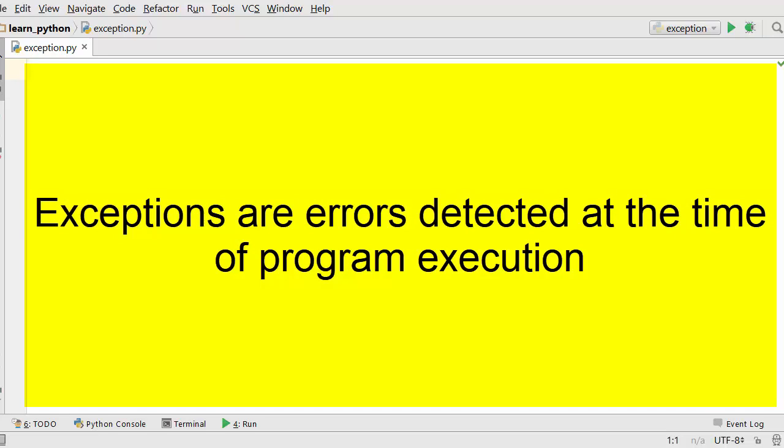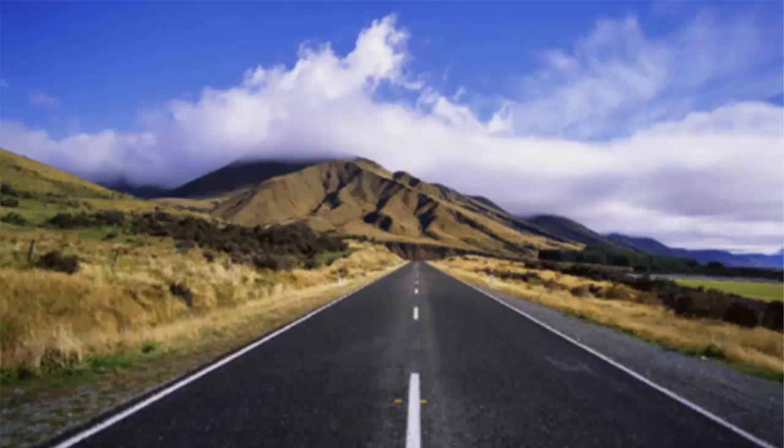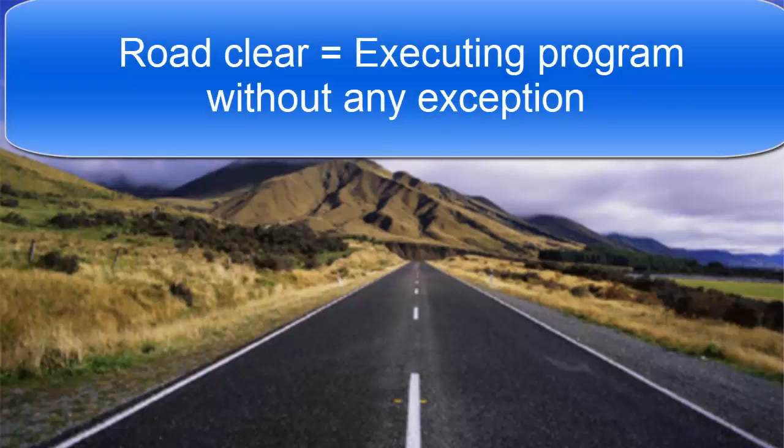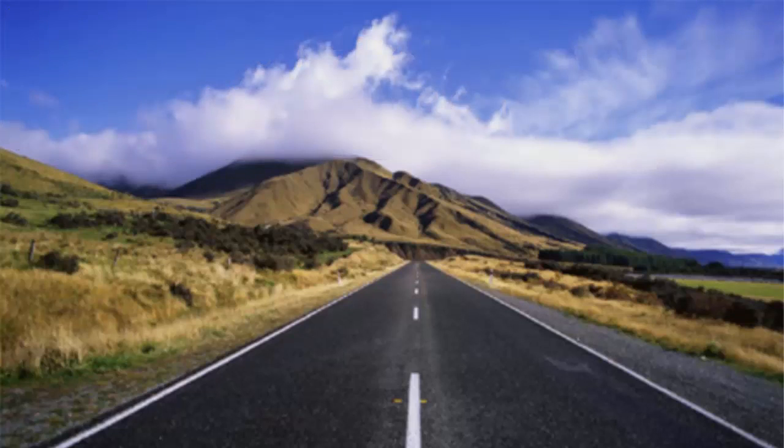Executing your program. Let's say you are driving on a road and the road is clear, you reach your destination safely without any trouble. This is called executing a program without any exception. But life is not the same all the days. On one fine day when you're driving on a road, you see a scene like this.